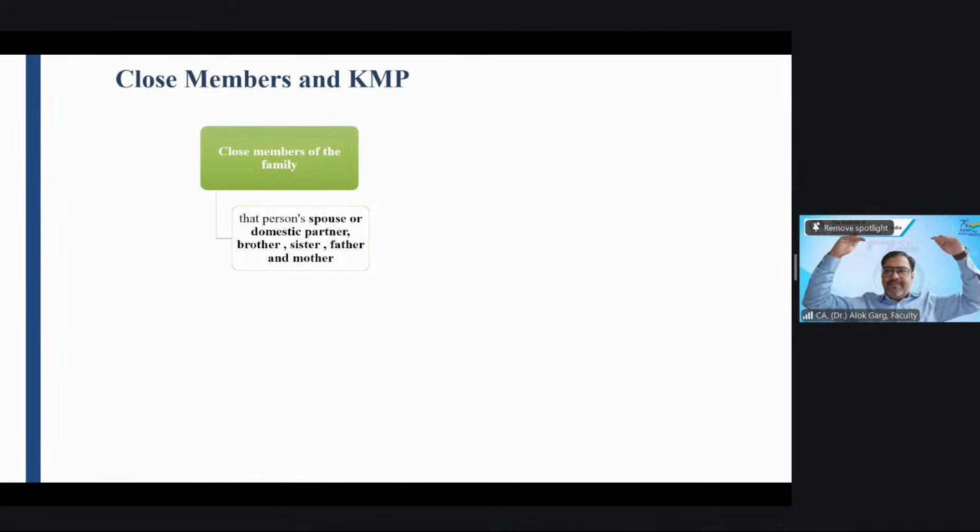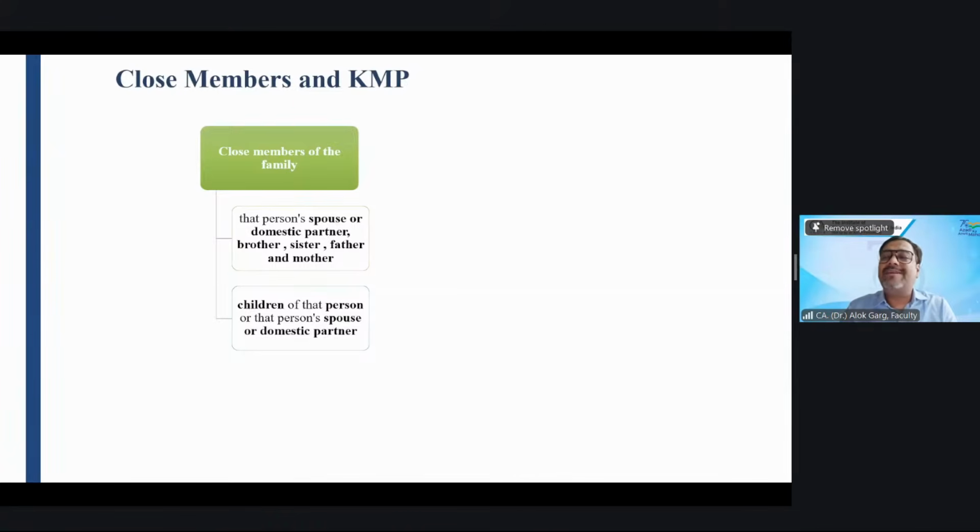Then upstream, who will be covered? Parents, father and mother. Then downstream, who will be covered? Children of that person or that person's spouse.